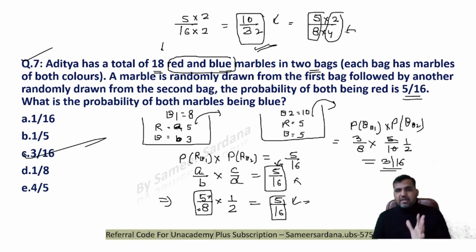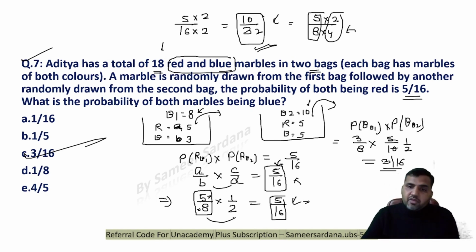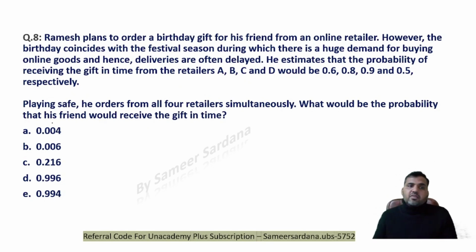So ultimately it will reduce down to the total number of balls in box 1 being 8 and the total number of marbles in box 2 being 10. Nothing else will satisfy this, so this is the only possibility, giving you the multiplication of 5 by 16 as 5 by 8 and 1 by 2. A beautiful question and very simple one also.